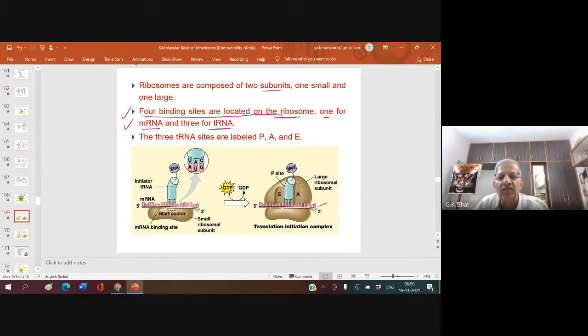Look here, these three are for tRNAs. What are these sites? One site is called the E site, another is called the P site, and one more is called the A site. You have three sites here. So three sites for tRNA and one site for mRNA. The three tRNA sites are called P site, A site, E site.